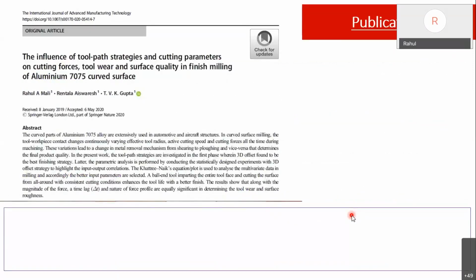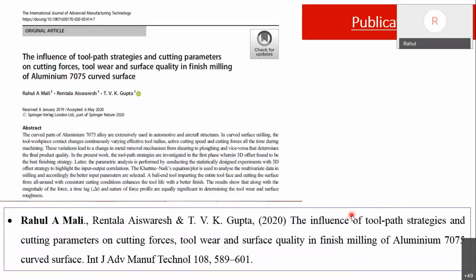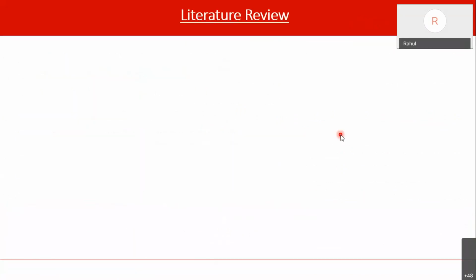Based on this, we have communicated all our outcomes to the International Journal of Advanced, and this is our publication. If you have not understood something, or are interested in more details, you can find them in this particular paper. We published it recently, covering whatever we have discussed till now. So this is the first objective I would like to share with you.